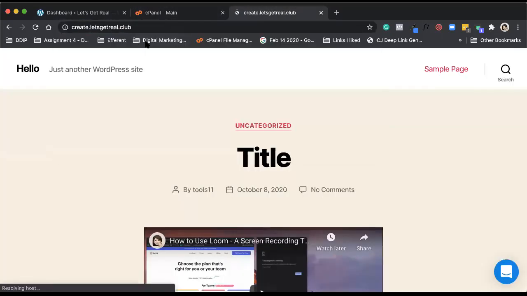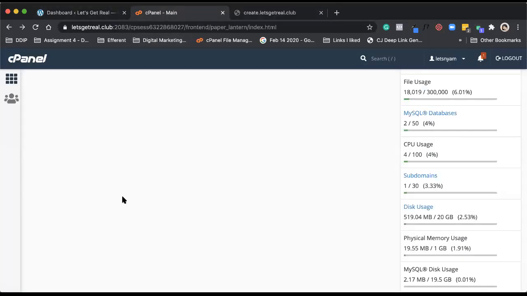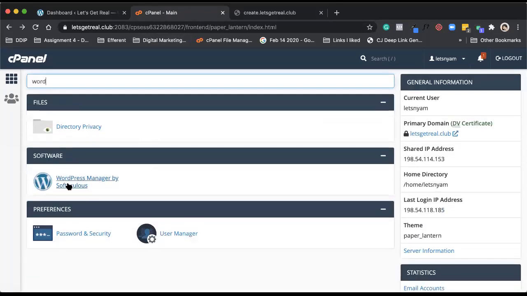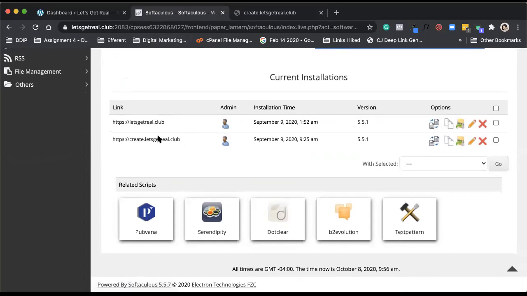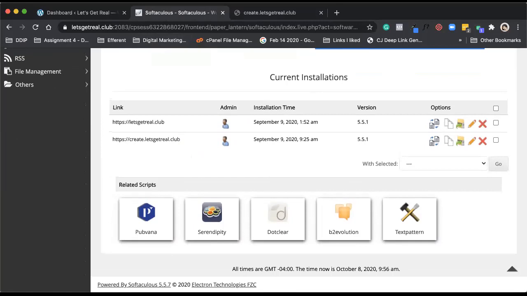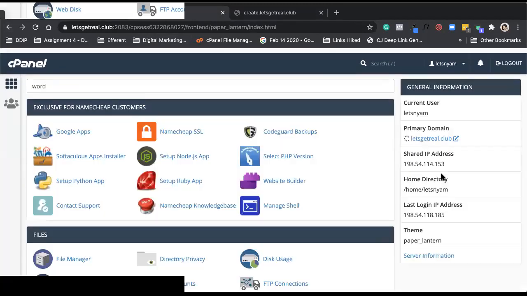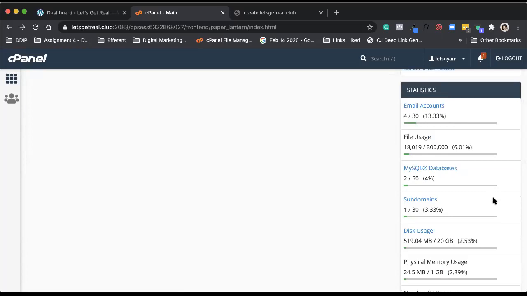Let me see if I have a WordPress here. I think I deleted it, but let's check. Let's see where WordPress is installed. Yeah, create.letsgetreal.club and letsgetreal.club. These are the two websites where I have installed WordPress. All that I showed you, I did not install WordPress, so my database did not go into use. Only if you install WordPress is a database being used. So depending on the number of databases your host gives you, that's the number of WordPress installations you can do on your websites. Let me know if you guys are clear.